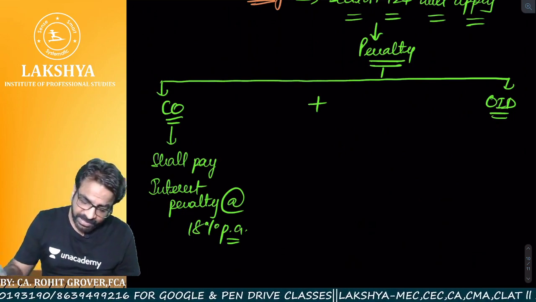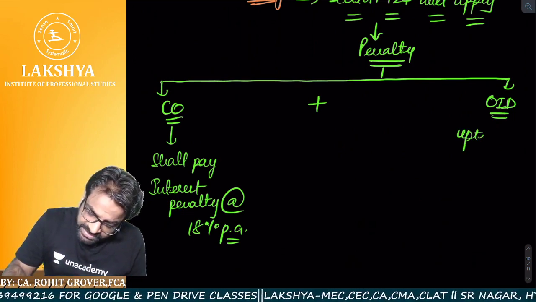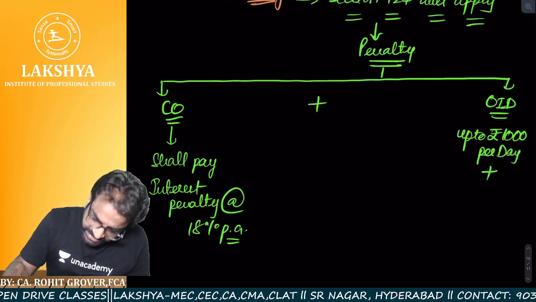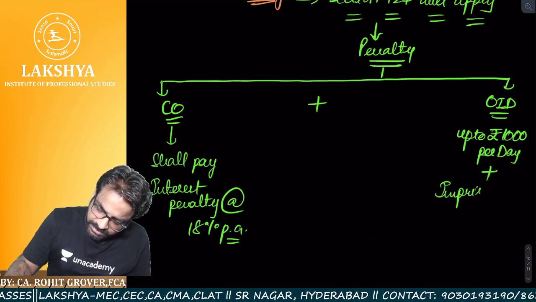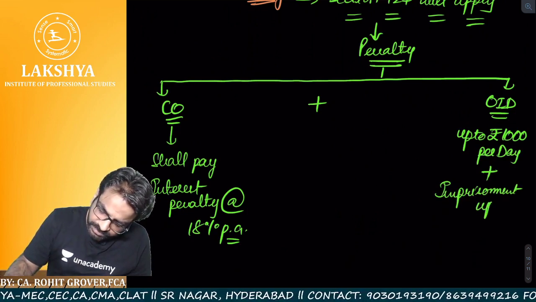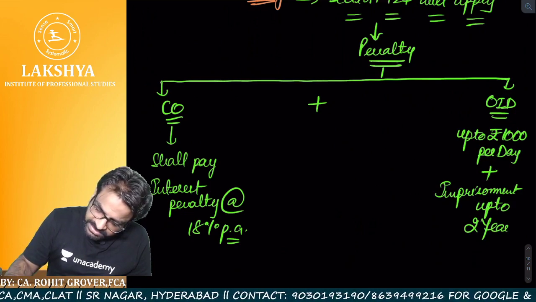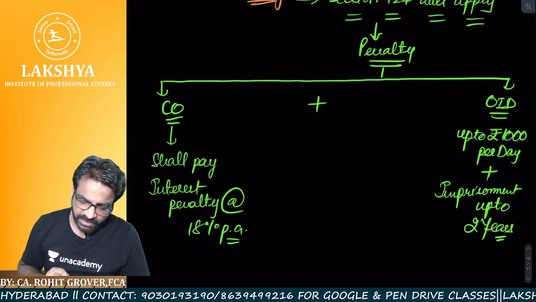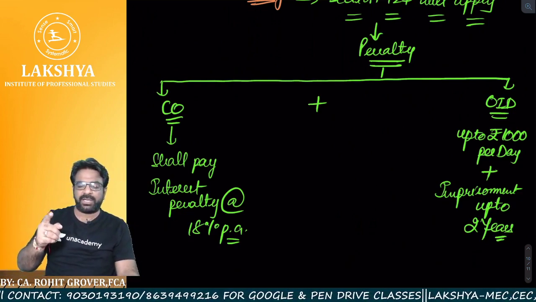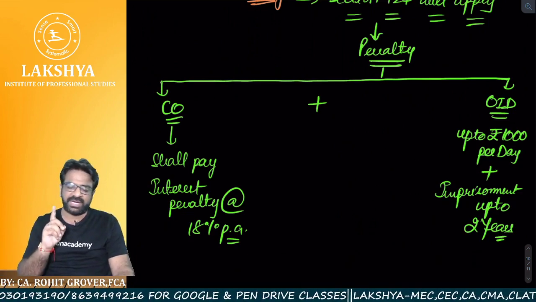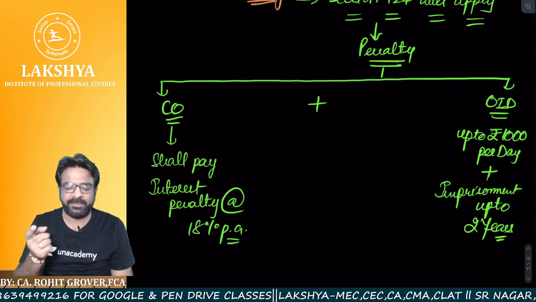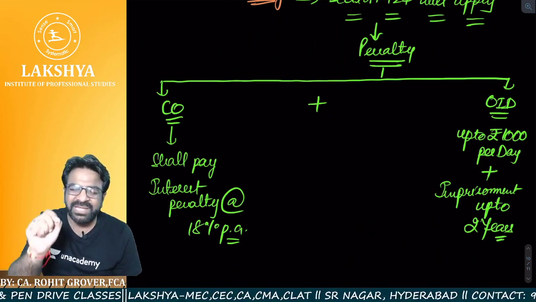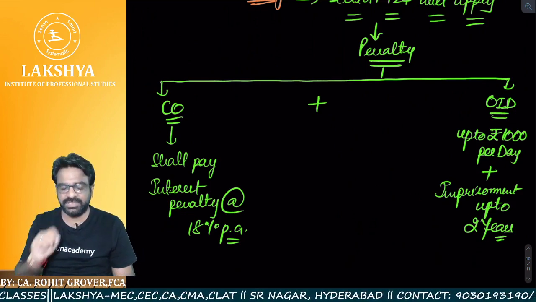Sir, how much penalty will they pay? Now listen to this: up to rupees 1000 per day plus imprisonment up to 2 years. This is the penalty on the connected or related officers in default under section 127. So they will have to pay a fine of up to ₹1000 per day, which will be decided by the statutory authority, and they may be sent to jail, up to 2 years, if the company fails to pay the dividend within 30 days from its declaration.